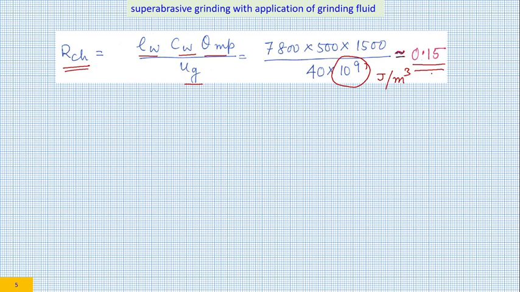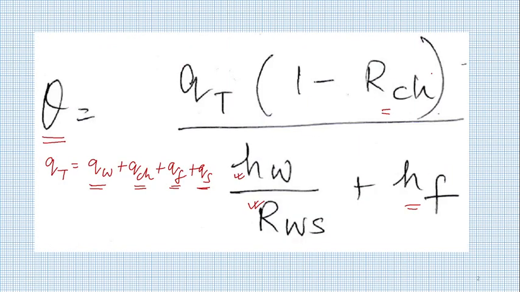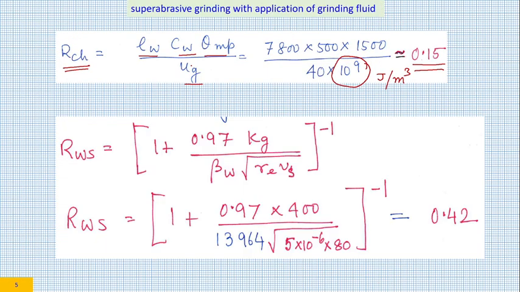So RCH is done. So how many things are done? We have calculated RCH. So this is done. We have also calculated QT. Now let us see what are the other things. Now RWS. RWS we are calculating using this expression. All the values were given to you, so you would be able to calculate it as 0.42. Once again, there has been some amount of rounding off. It was 0.418 or something. So I have taken it as 0.42. So this is the value of RWS.